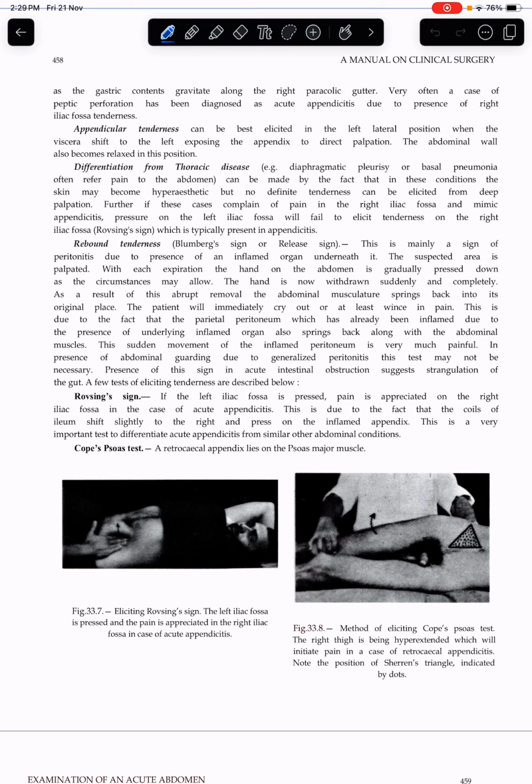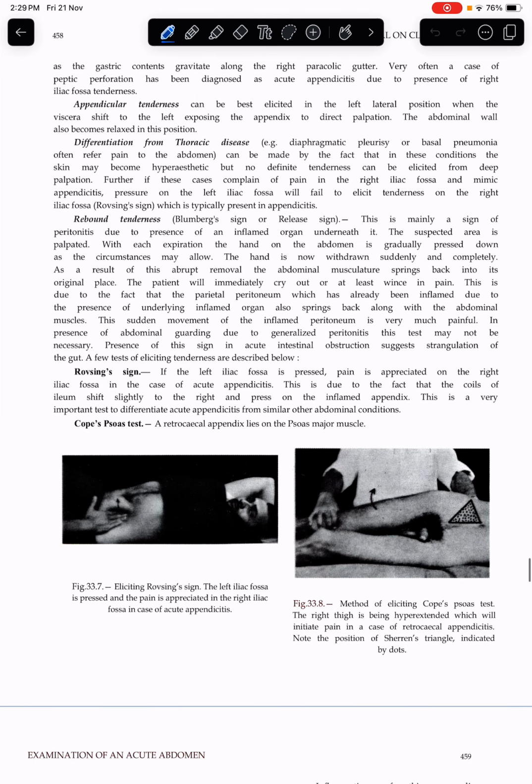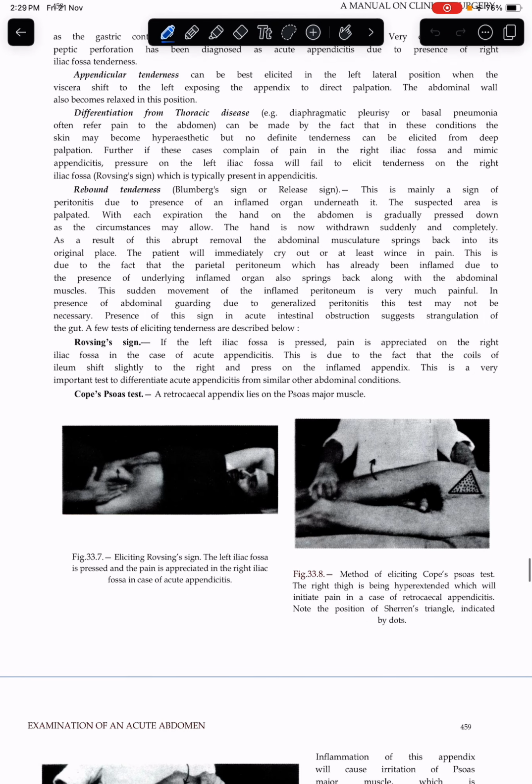The suspected area is palpated. With each expiration, the hand on the abdomen is gradually pressed down as the circumstances may allow. The hand is now withdrawn suddenly and completely. As a result of this abrupt removal, the abdominal musculature springs back into its original place. The patient will immediately cry out or at least whine in pain.